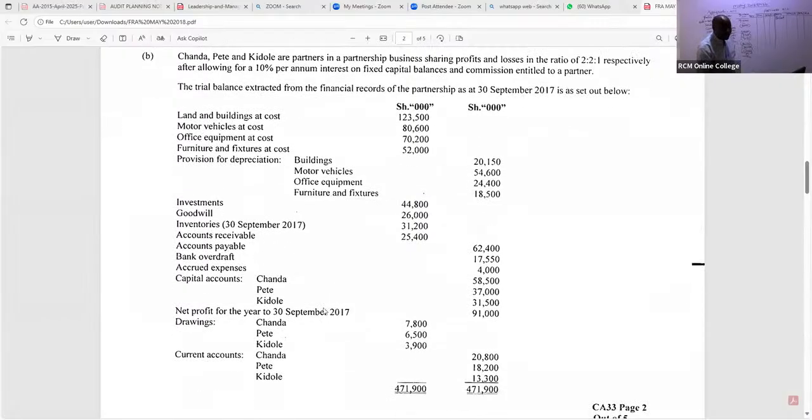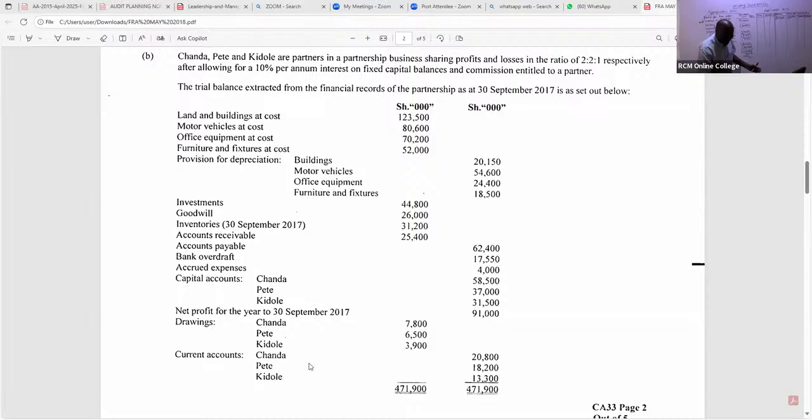We bring forward this. You can see Chanda is getting 58,500 here on the credit side. So we have Pete getting 37,000, and the next partner getting, ladies and gentlemen, 31,500. What else in this case here are we able to pick out of this? Remember, this is capital account. All right, capital accounts being given there.